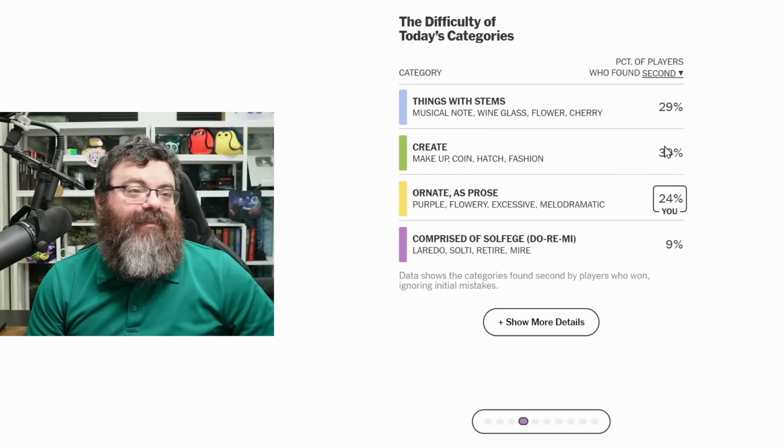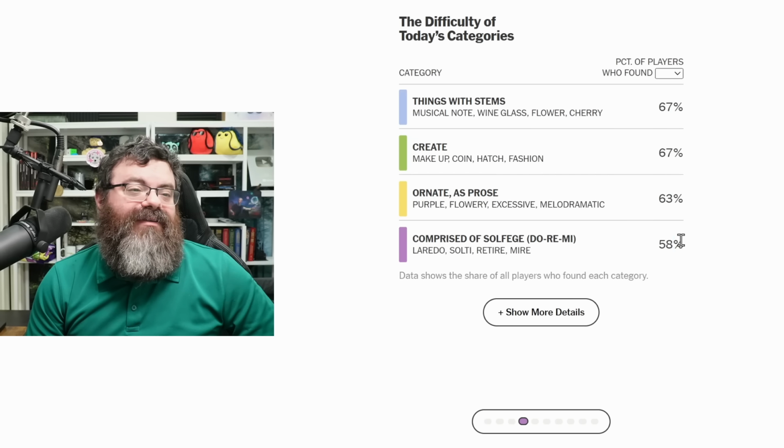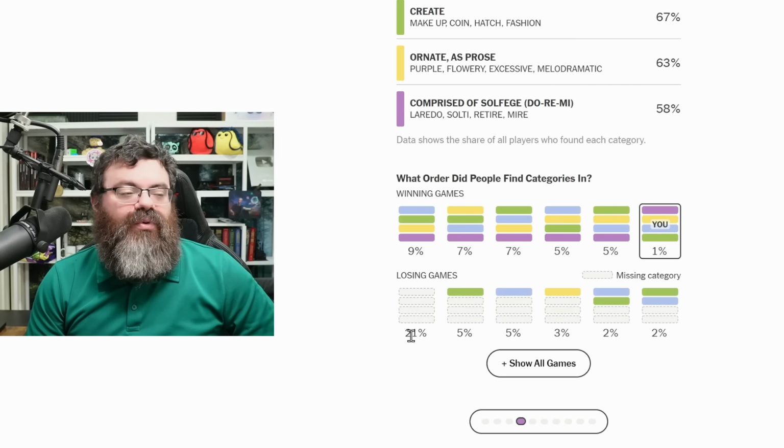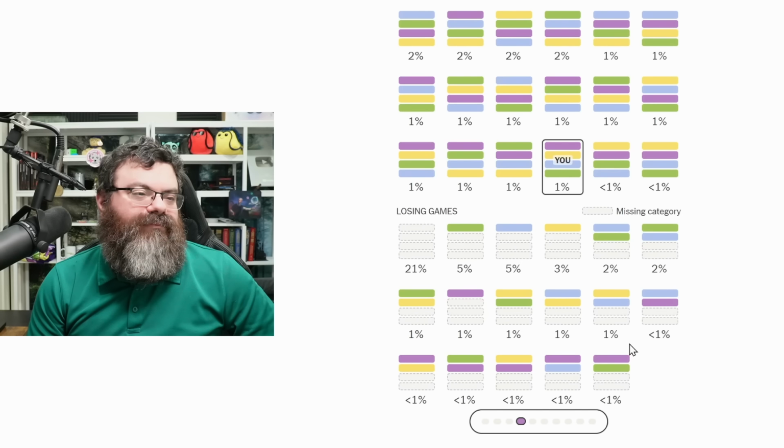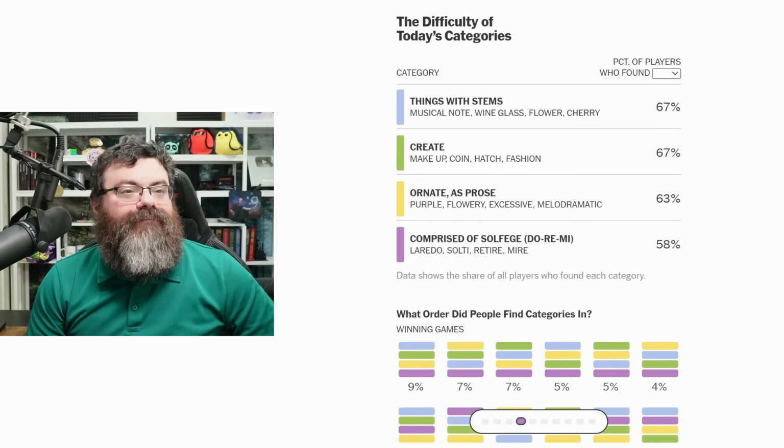Second, it's about the same ever. So people who lost just found nothing. We have 21% of people just getting absolutely nothing. 5% got only green, 5% got only blue, 3% got only yellow. So, I mean, knowing purple seems to be important here. We also have 4% getting blue-green. The first time we see purple appearing in a losing game is 1%. All right.